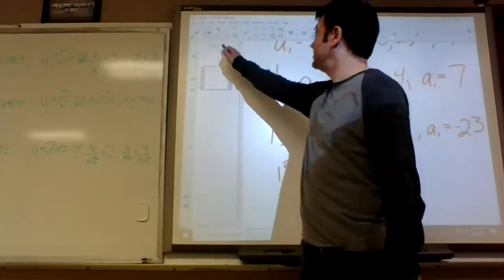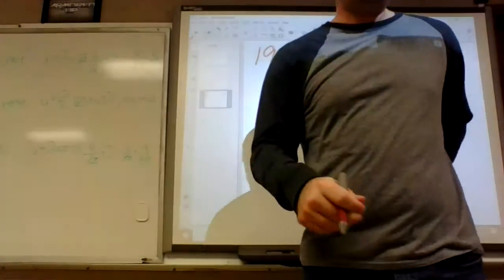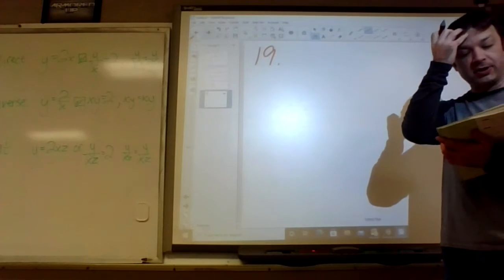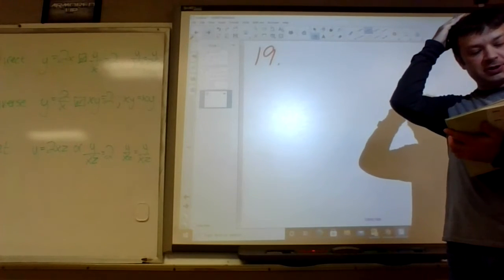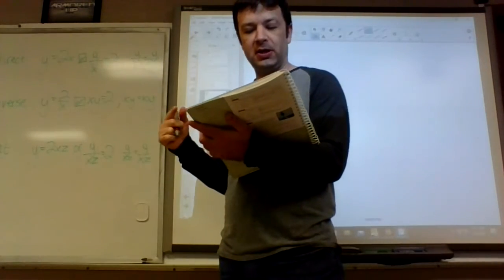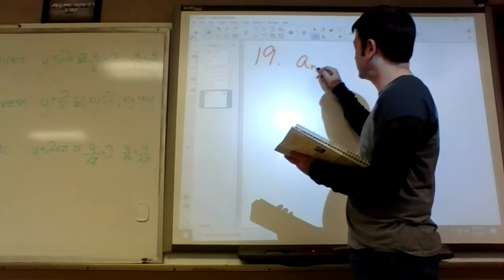Let's see, 19. The other one we did was called recursive. That's one way to write it. This one, explicit, is another way to write it. Let's see, I lost my place. 19. The first term is 7. We're going to be going down by 2. So it starts out the same. That's good news.